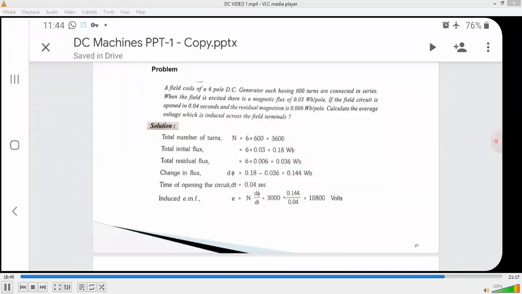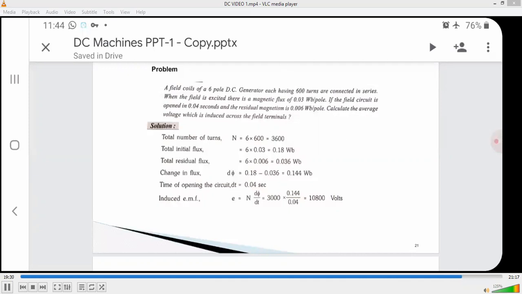In this problem they have given the total number of turns, N, normally 600 turns, and it has 6 poles. The field coils of a 6 pole DC generator each have 600 turns. It has 6 poles and each pole has 600 turns. So finally the total number of turns is equal to 6 into 600, that is equal to 3600 turns.